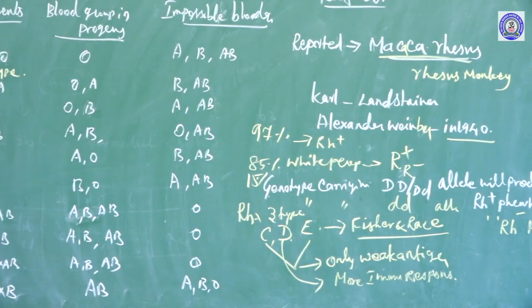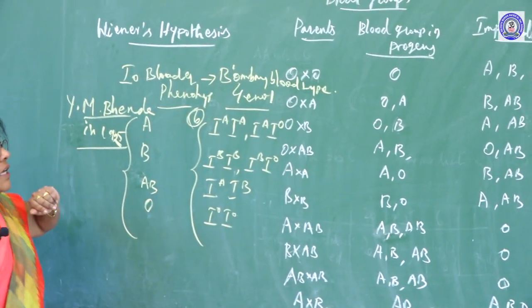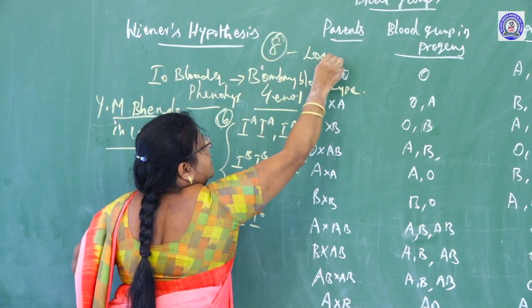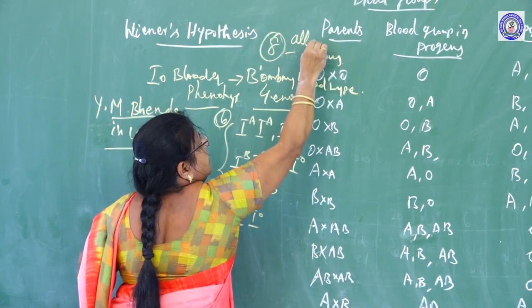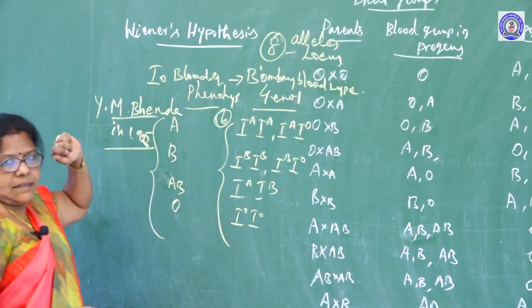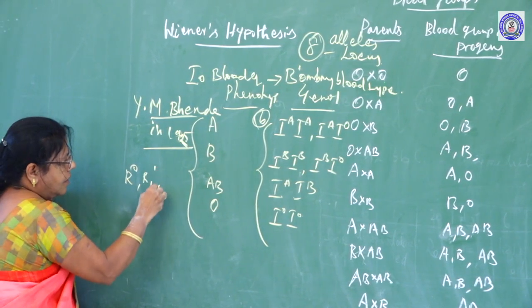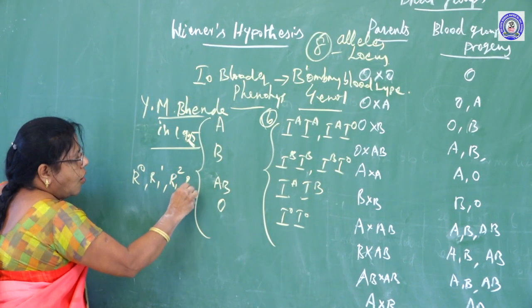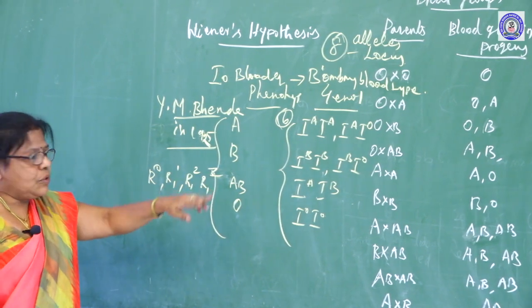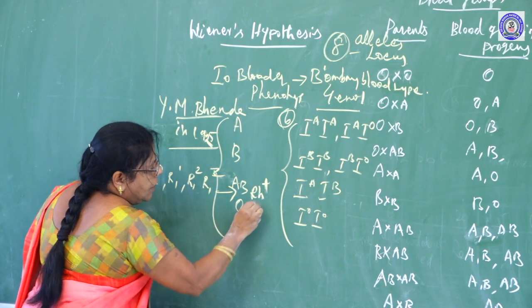Next hypothesis, Wiener hypothesis. Wiener proposed 8 alleles are present in the same locus. According to him, genotypes carrying R0, R1, R2, RZ alleles will produce Rh positive phenotypes.